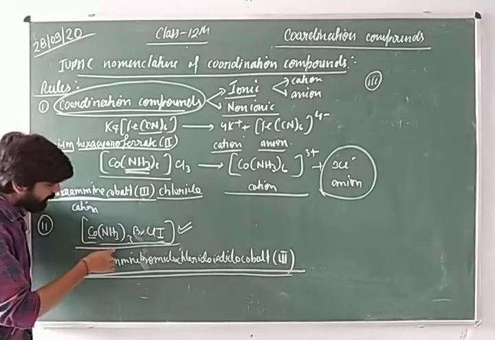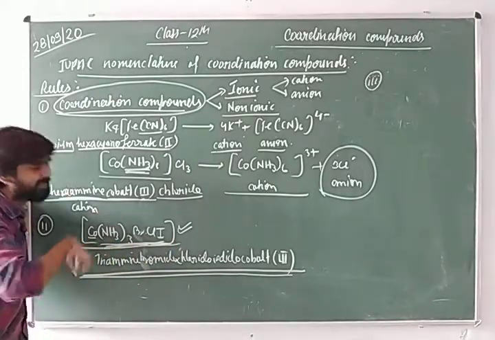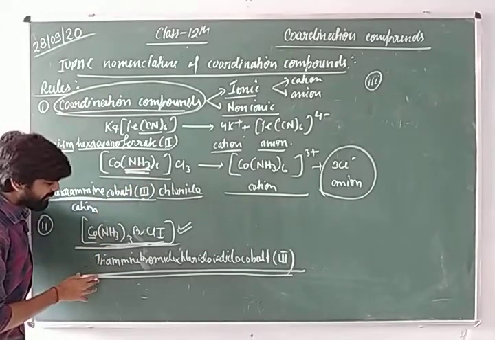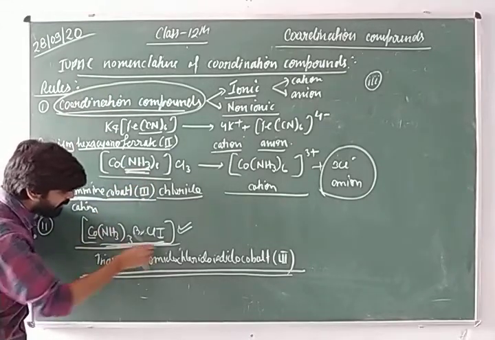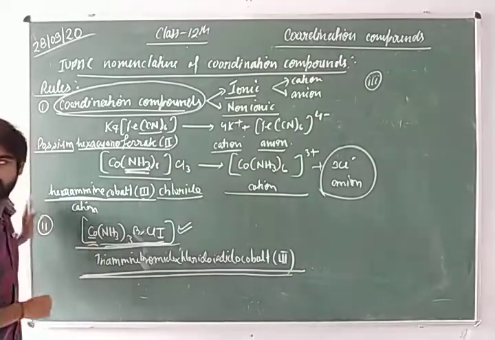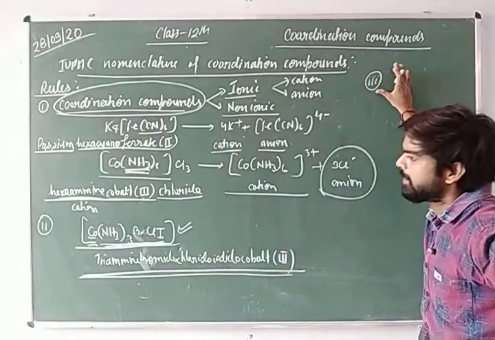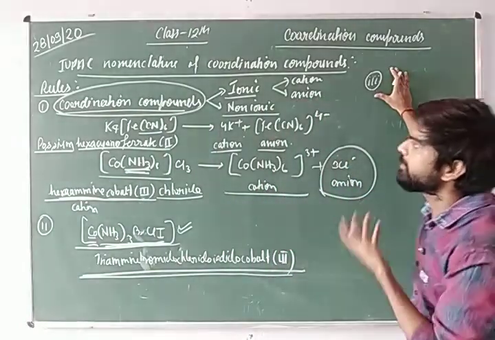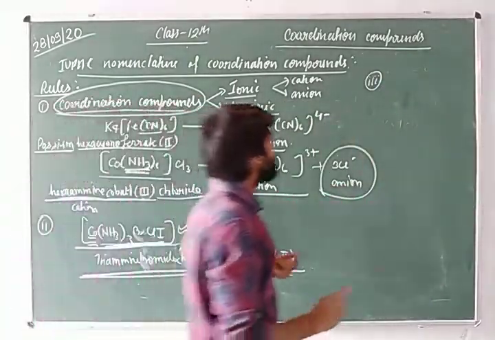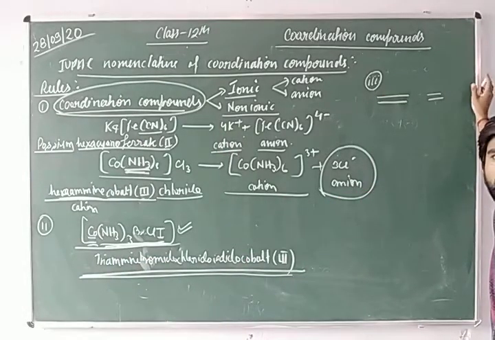You can also see that when we write the name of ionizable or non-ionizable coordination complexes, we write the name of the ligand first, and after that the metal ion. So simply, the third rule is: when we make the IUPAC name of any coordination compound, we write the name of the ligand first, and after that the metal ion.